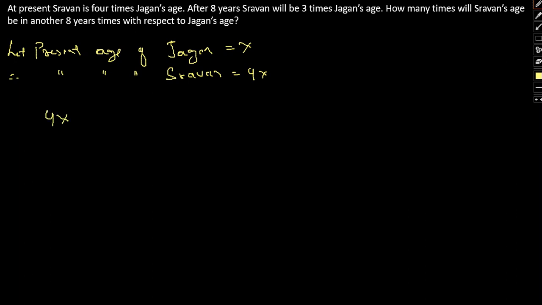So 4x plus 8 will be 3 times Jagan's age. This is after 8 years, okay, 8 years are added. So this will simply give us x equal to 16. Okay, so Jagan's present age will be 16. Shravan's present age will be 16 into 4, 64.